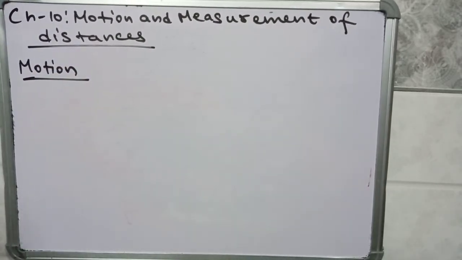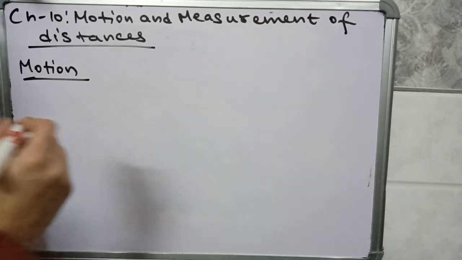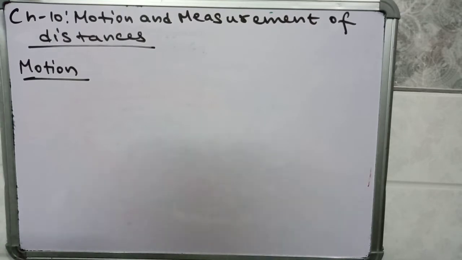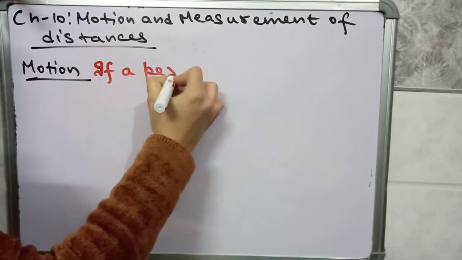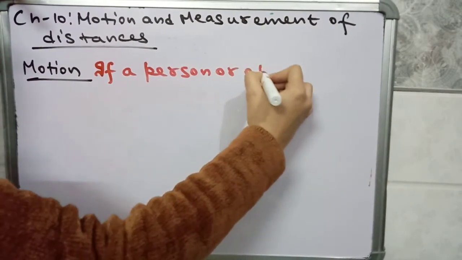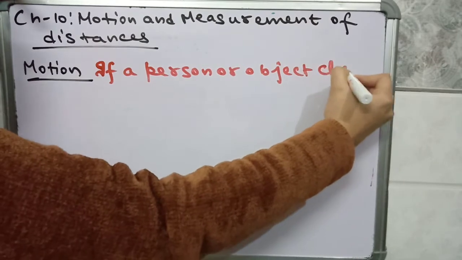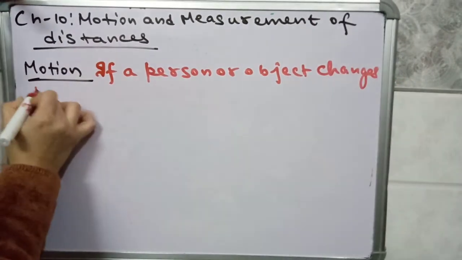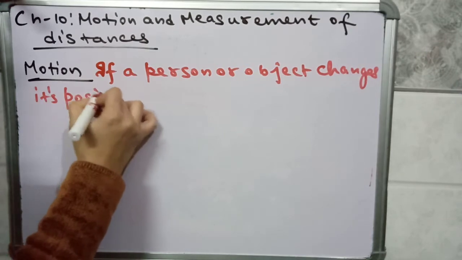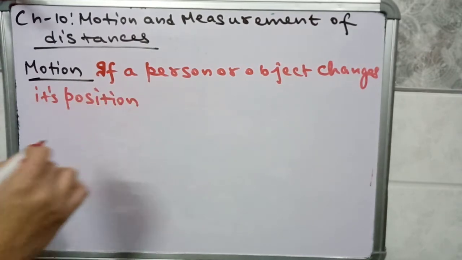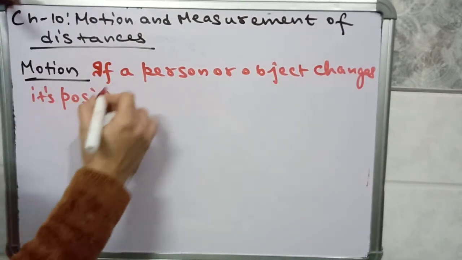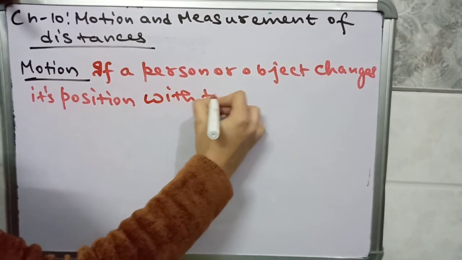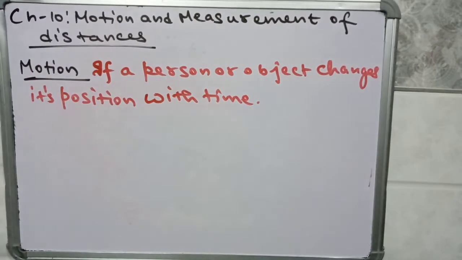Motion means if an object or a person is in motion, then it will be changing its position with respect to time. So how will you define motion? If a person or object changes its position with respect to time, or as compared to time, then that object is said to be in motion.